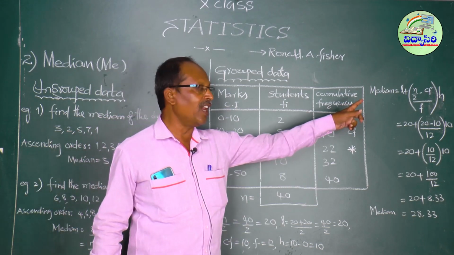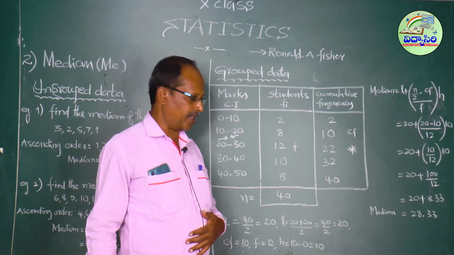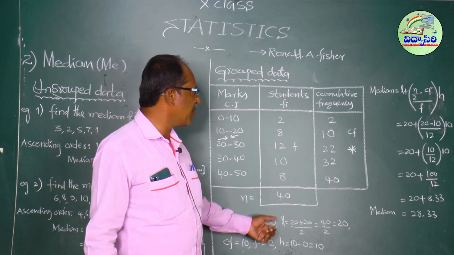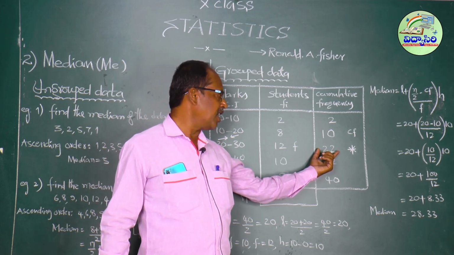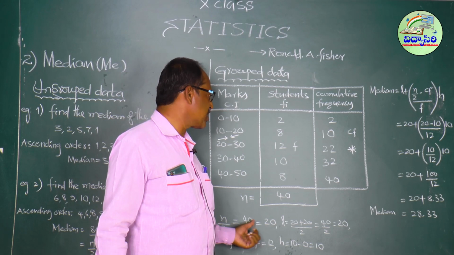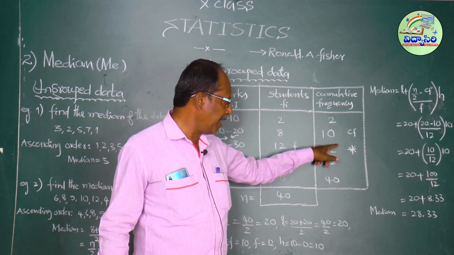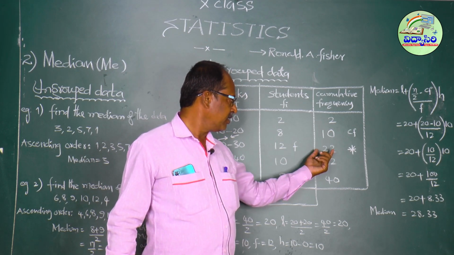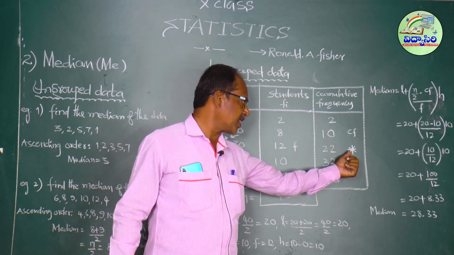Next, L. L indicates the lower boundary of the median class. Here n by 2 equals 20, and 20 falls in the cumulative frequency 22, that is, 20 belongs up to 22. So depending upon this 22, I put a star symbol.